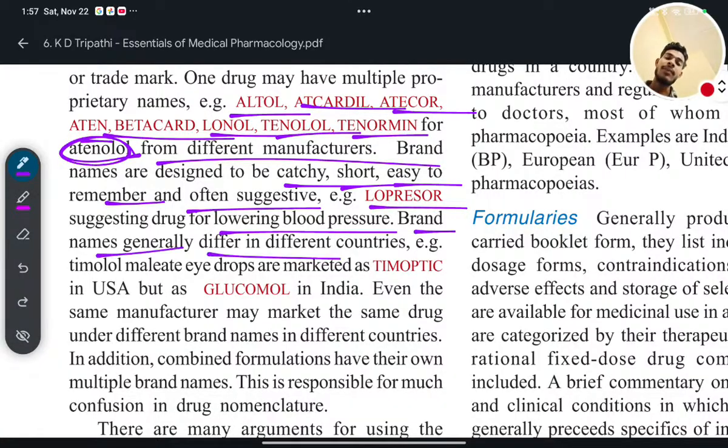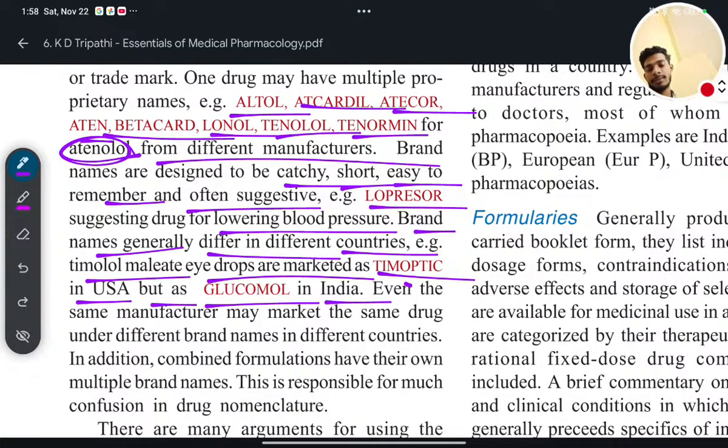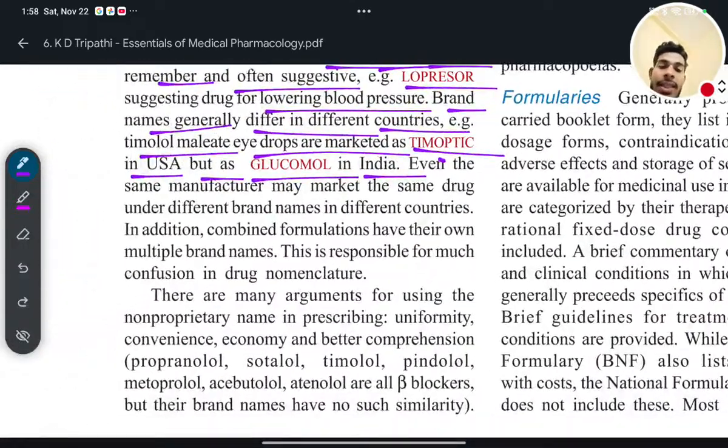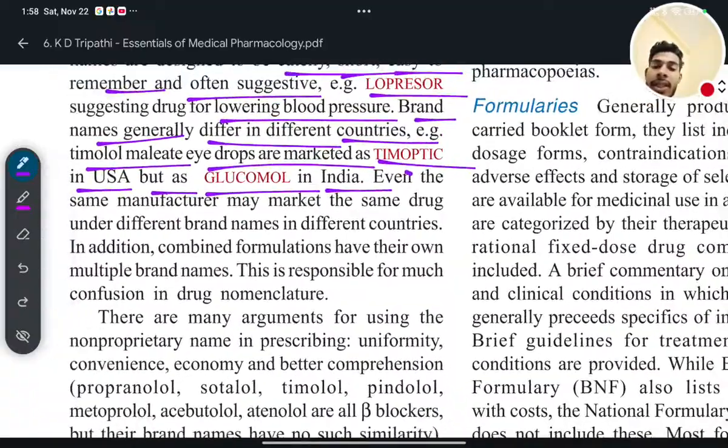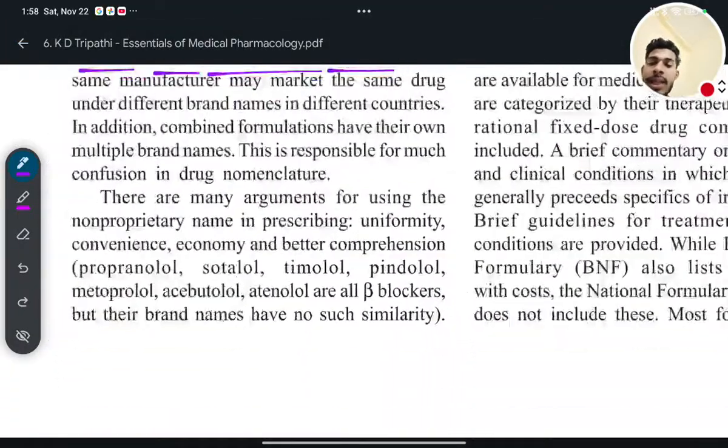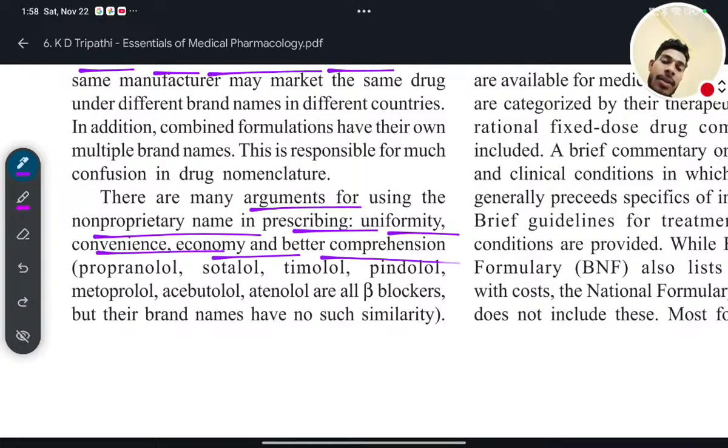Brand names generally differ in different countries. Example: Timolol maleate eye drops are marketed as Timoptic in USA but as Glucomol in India. Again, even the same manufacturer may market the same drug under different brand names in different countries. In addition, combined formulations have their own multiple brand names. This is responsible for much confusion in drug nomenclature.